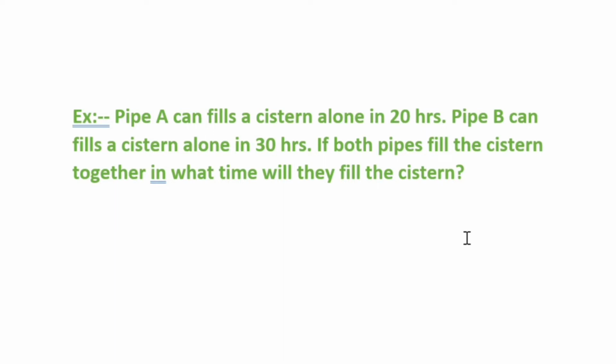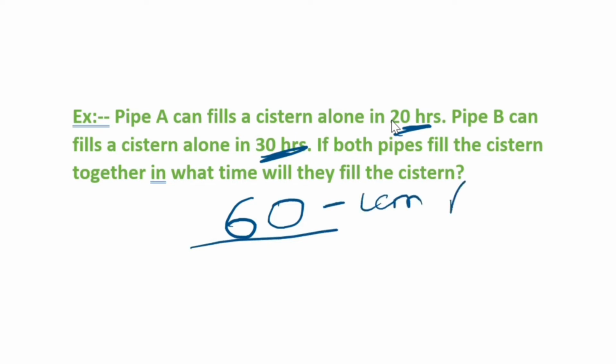Actually, I'm not using any formula for this question, it is very simple. I have told you the LCM method in the time and work video. If you have not yet watched that video, you can watch it later or now, so it will be clearer to you. If you have 20 and 30, the LCM of 20 and 30 is 60.